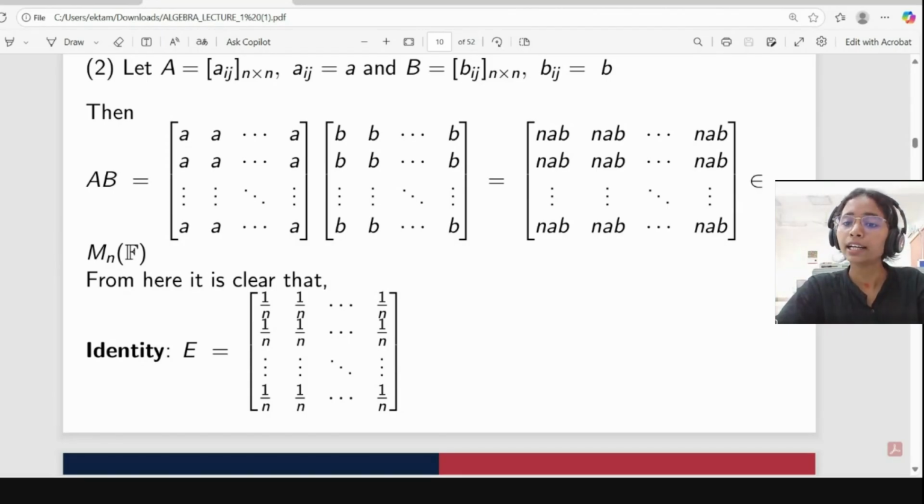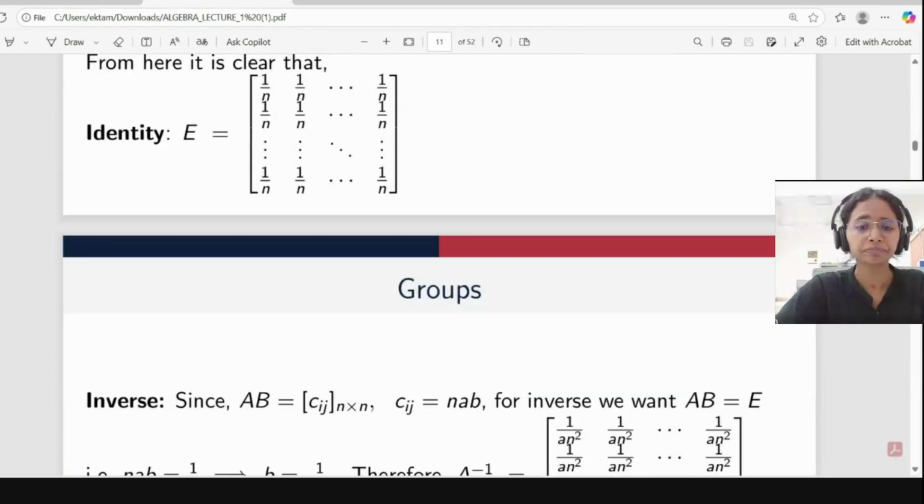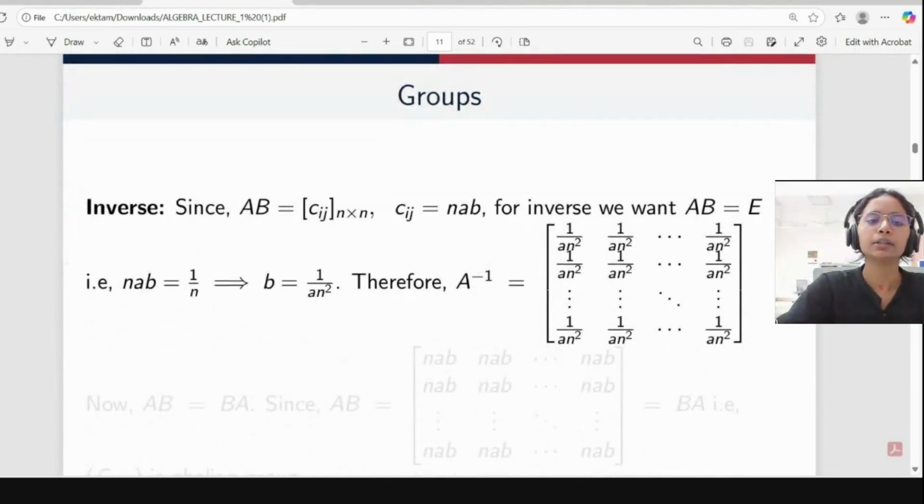Here we want to find the elements of B, where each element is b. From here we get b equal to 1 by a n squared. So our A inverse will be a matrix with all entries equal to 1 by a n squared. Is it okay?